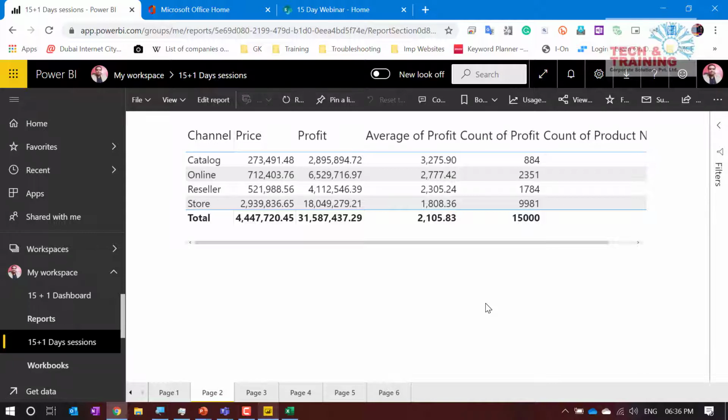This was just a brief overview of what Power BI is. There are a lot of things that need to be done. I have not covered most of the features because of time constraints. But we can certainly go ahead and use this.